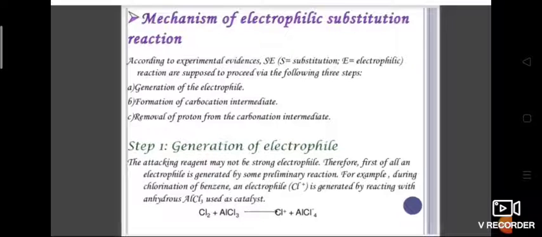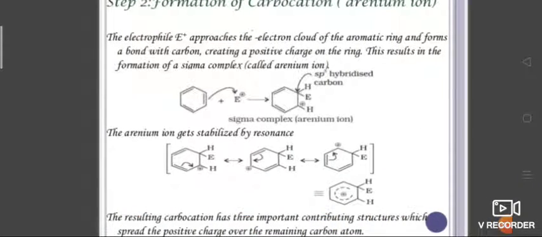For example, during chlorination of benzene, an electrophile is generated by reacting with anhydrous aluminum chloride used as catalyst. So chlorine reacts with anhydrous aluminum chloride to form Cl plus and AlCl4 minus ions. Now one electrophile is generated, that is Cl plus.